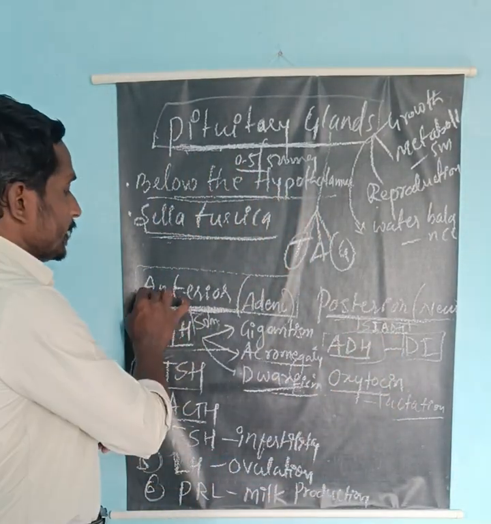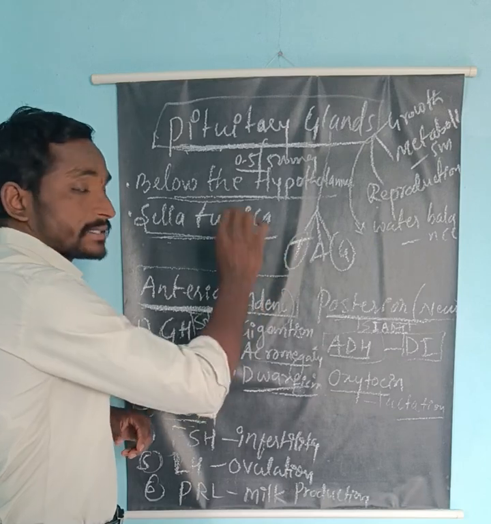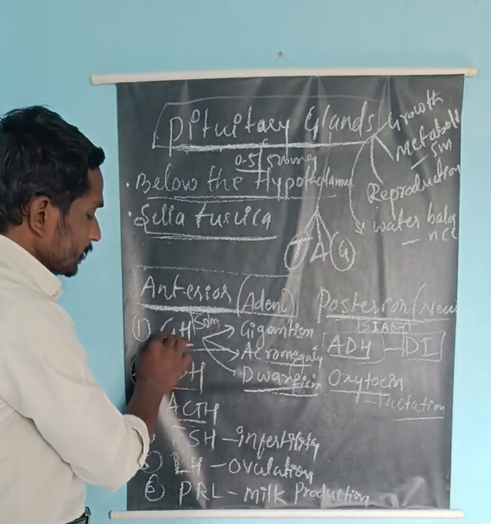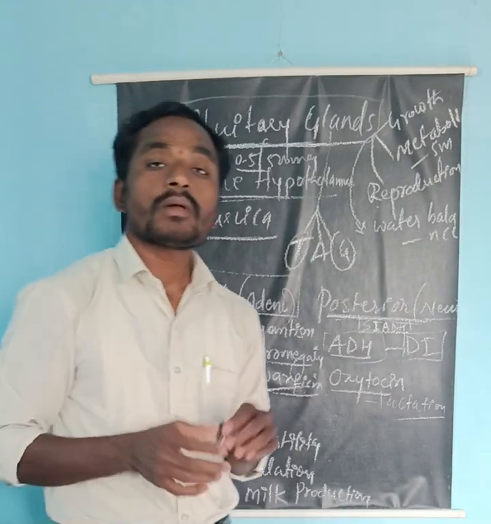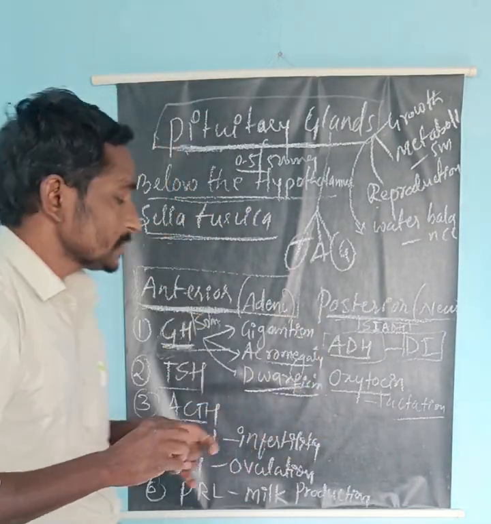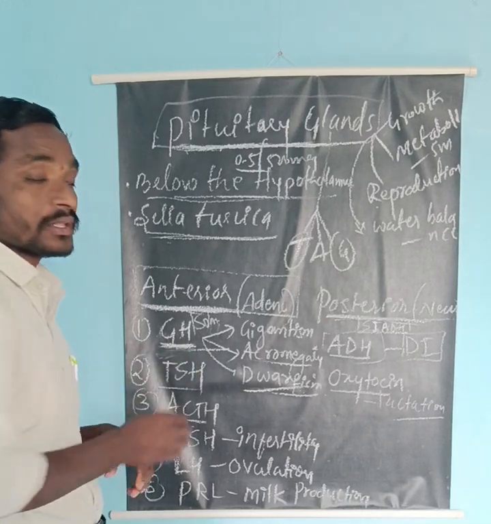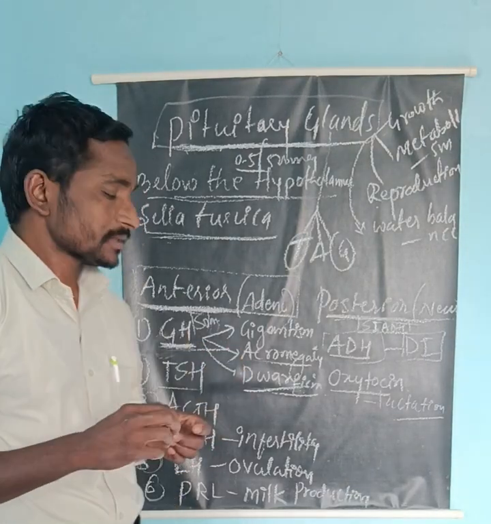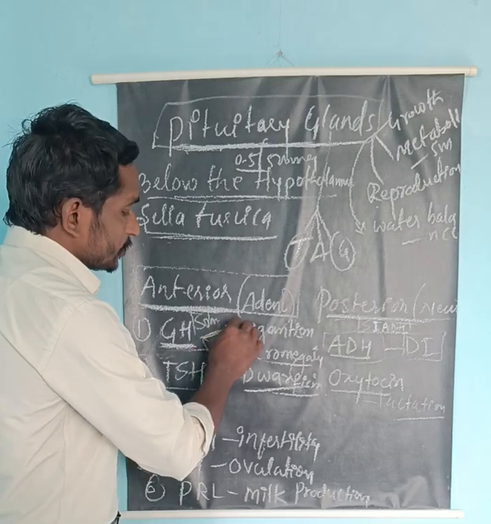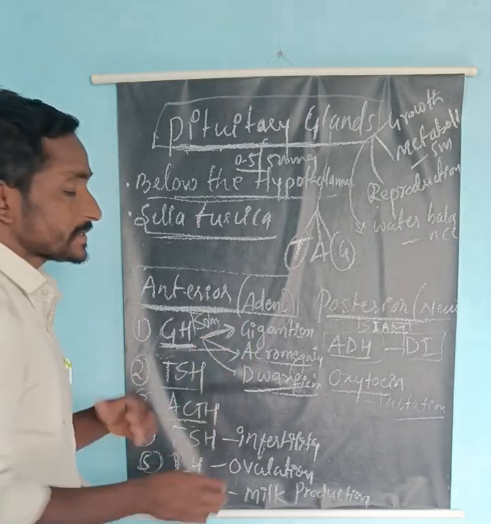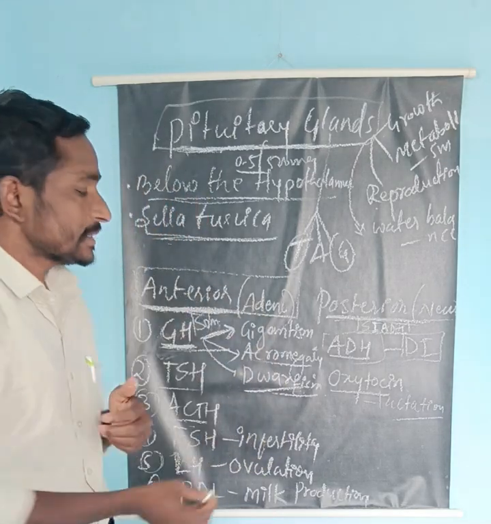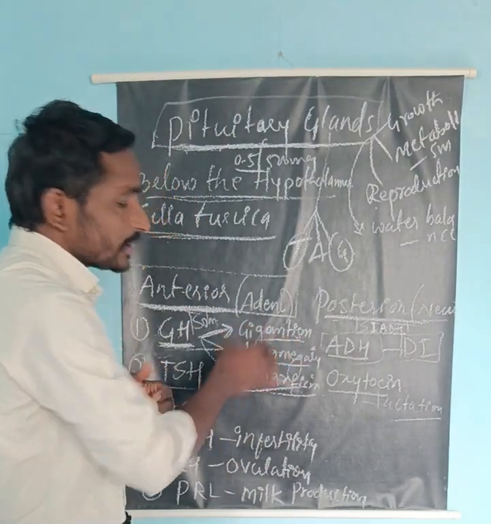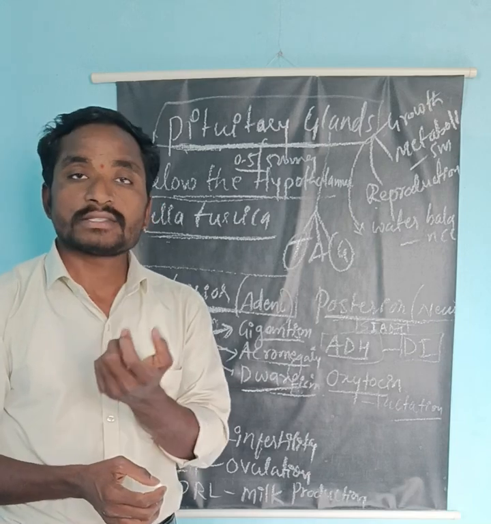Now come to the anterior pituitary hormones and their disorders. First, the growth hormone. The growth hormone is also called somatotropin because it is very important for the growth and development of human beings. The excessive secretion of growth hormone may cause gigantism, which means increased height of an individual. Gigantism usually occurs before the puberty of a child.